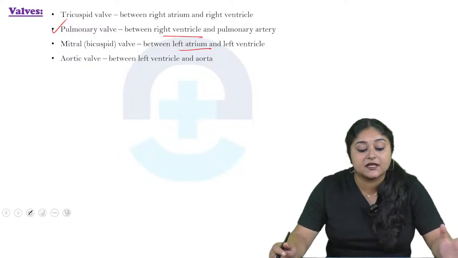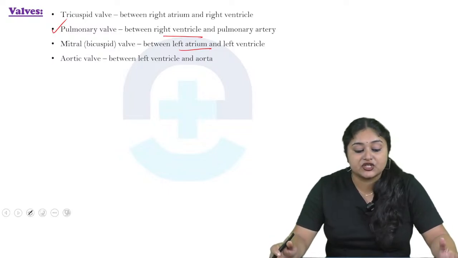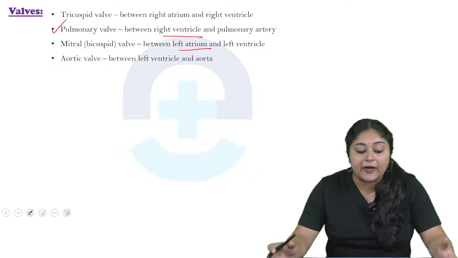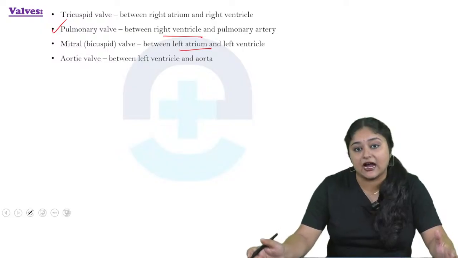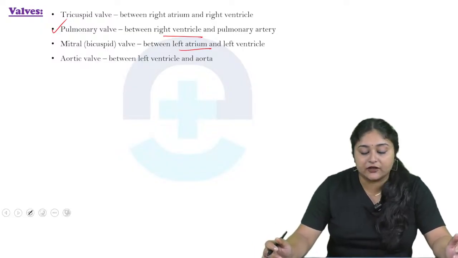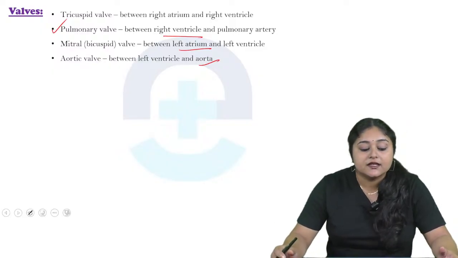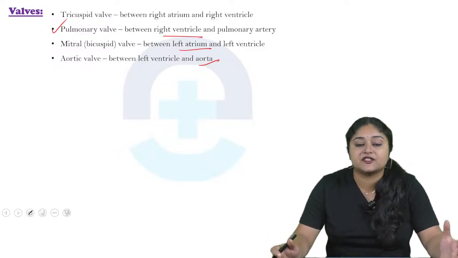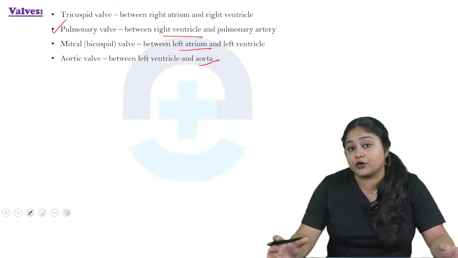It works as a one-way door, which ensures the blood flows in the correct direction during the cardiac cycle, especially preventing the backflow of blood from the ventricle to the atrium. Now come to the aortic valve, which is present between the left ventricle and the aorta. This aortic valve ensures one-way blood flow from the left ventricle to the aorta, preventing backflow into the ventricle when the heart muscle is relaxed.